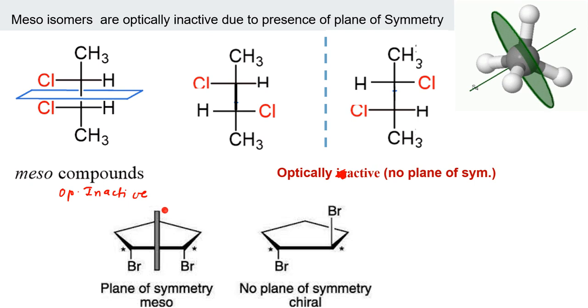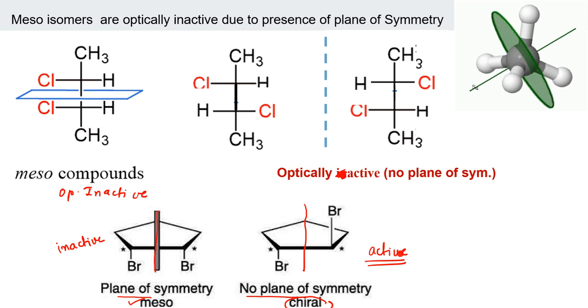In a molecule, we will always look for a plane. Look at this, there is a plane of symmetry over here, so this side is exactly similar to this side. So this is a meso and it has a plane of symmetry, so it is optically inactive. Here there is no plane of symmetry. Suppose you divide this. Are these two similar? No. So there is no plane of symmetry, and as a whole we can call this molecule chiral. This will be optically active. Have you all understood this?